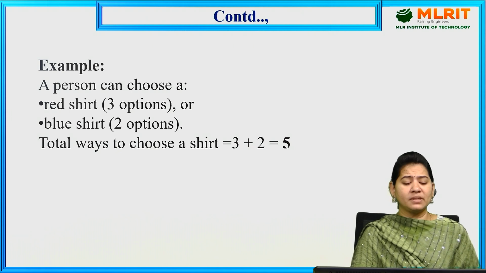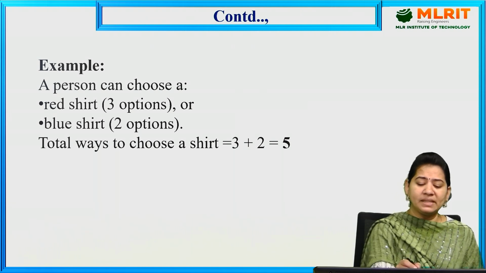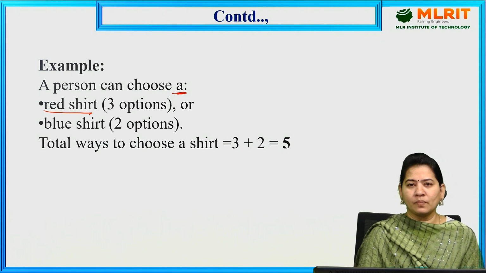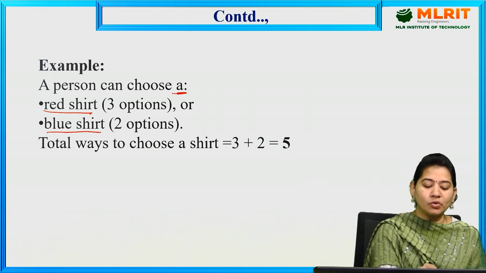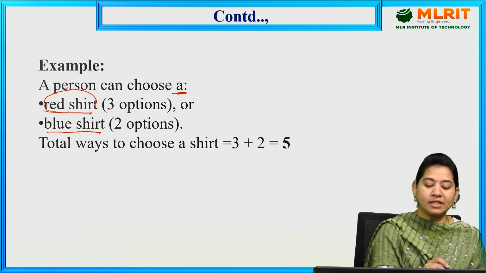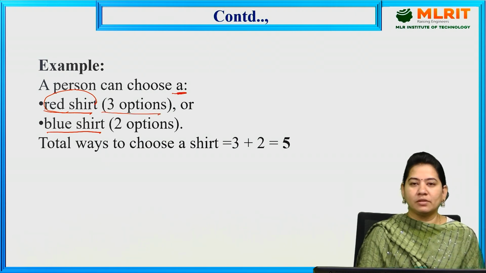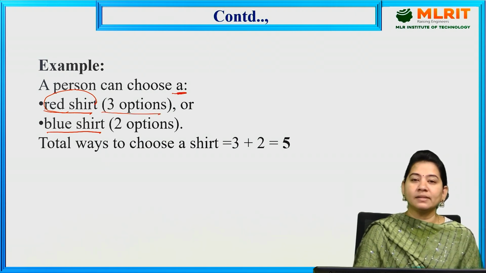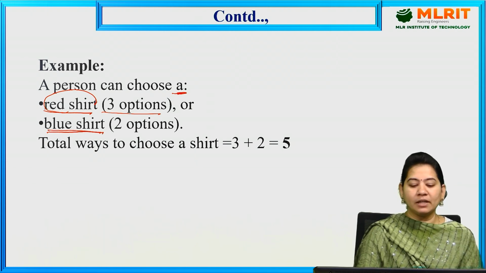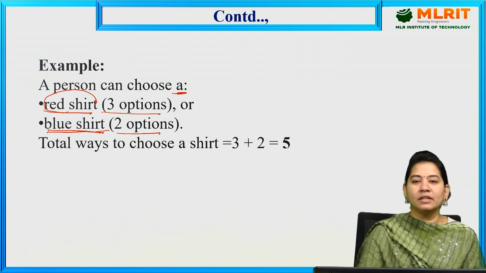First example. A person can choose a red shirt, or he can choose a blue shirt. If a person chooses a red shirt, he has three options. Or if a person is choosing a blue shirt, for the blue shirt he has two options.